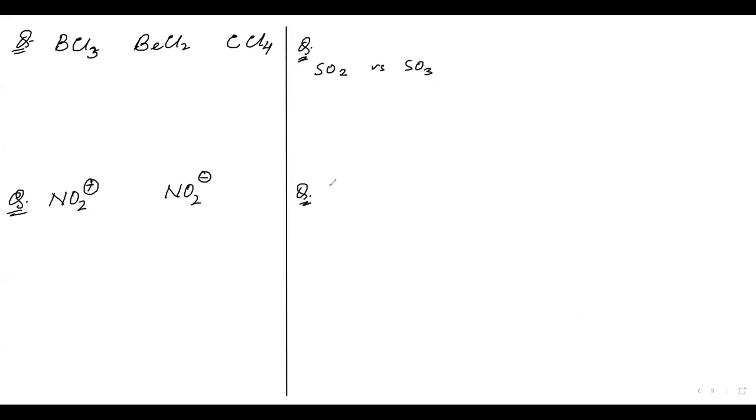So we just have to say which one is bigger and which one is smaller, right? Yes, you have to compare the bond angle between them. You can write it like this: A, B, C. You can give me the answer in chat, using the greater than and smaller than inequality signs. You have to compare the bond angles between BCl3, BeCl2, and CCl4.